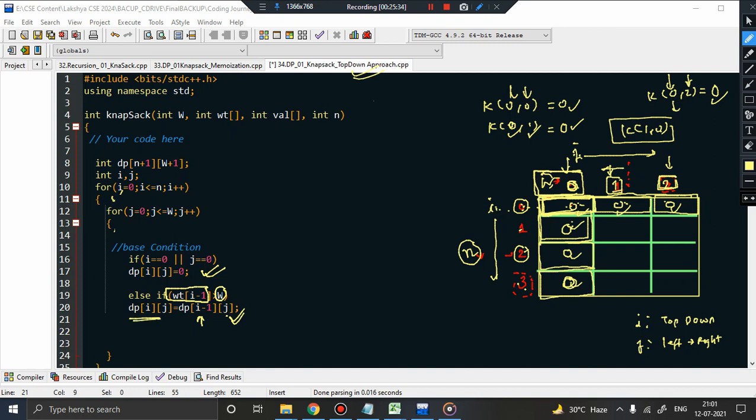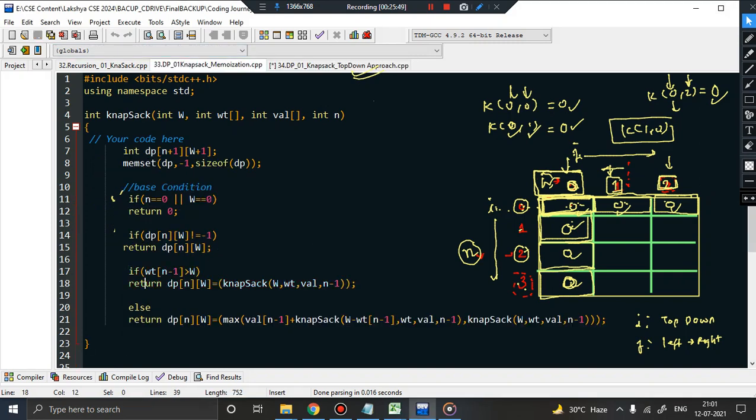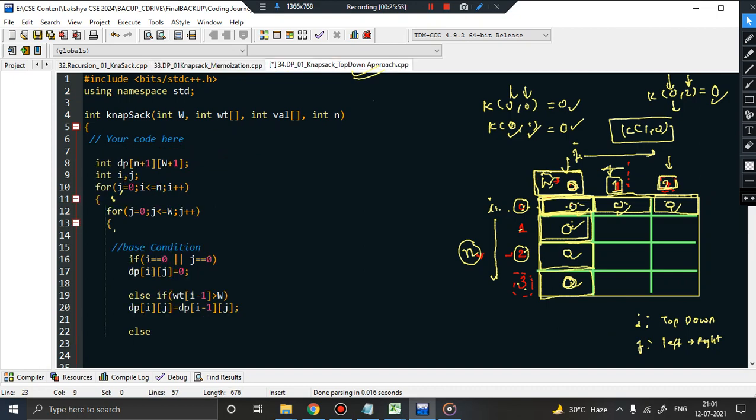Because that is what I want to find. Anyway, what next? What is the other alternative? The other thing that can occur is basically if the weight of the item is less than the capacity of knapsack. Now, you know that if the weight of the item is less than the capacity of knapsack, what we used to do? We used to do these things, and this I have been repeatedly explaining to you, isn't it?